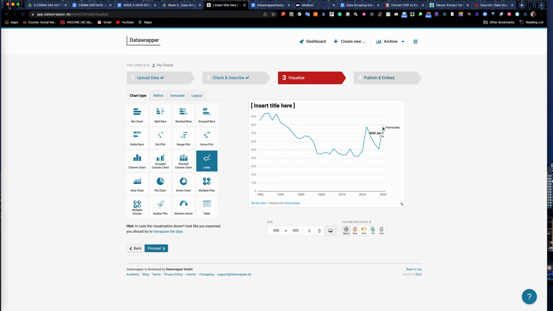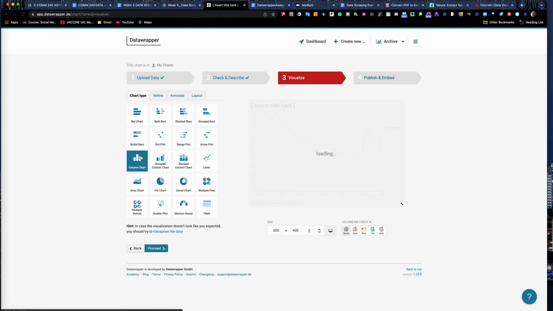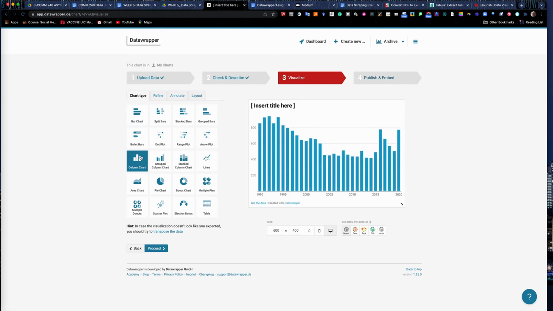Two different types of charts would work here, and you can just click around on the different tabs to kind of test them out. One that would work pretty well is a column chart, or the line chart would be okay. I like the column chart because it breaks out each year individually. Doesn't necessarily show continuity like a stock market chart or something like that. I kind of like the bar chart here.